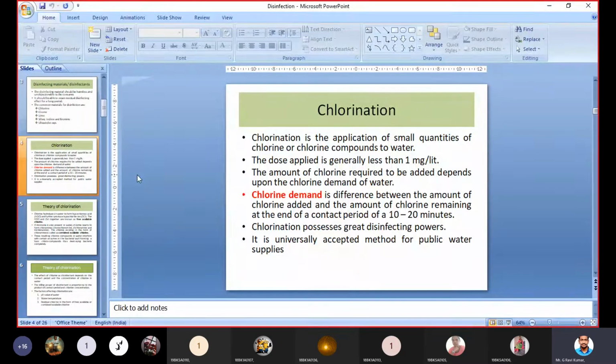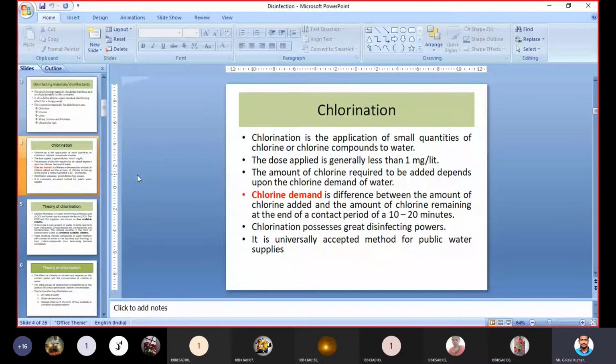Then you have to take the difference. Initially how much you added, and after 20 minutes how much remained in the water. You take the difference between those two, and the difference will be the chlorine demand. It means to kill the bacteria present in water, that much chlorine was used. Understand? So that is nothing but chlorine demand. You can see here, chlorine demand is the difference between the amount of chlorine added and the amount of chlorine remaining at the end of the contact period of 10 to 20 minutes.